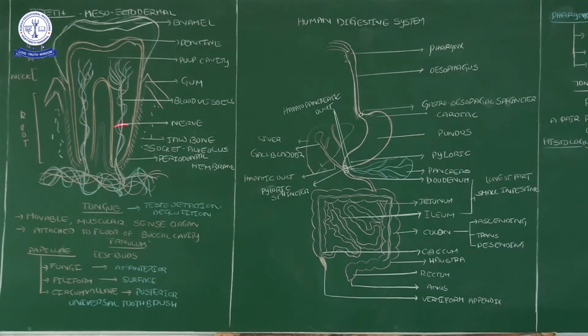The whole tooth root is covered by a membrane, which we call the periodontal membrane. That is about the tooth. Then we come to another buccal cavity organ, the tongue. The tongue is a taste detection organ. It is movable, muscular, and a sensory organ. It finds out the taste, so that's why it is a sense organ.